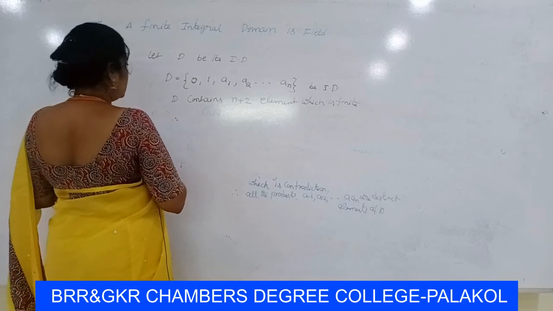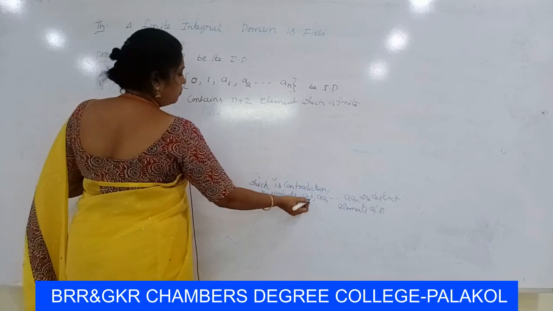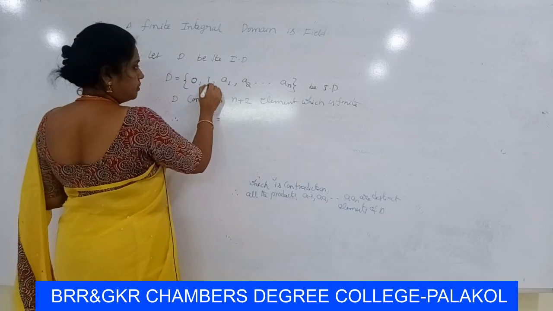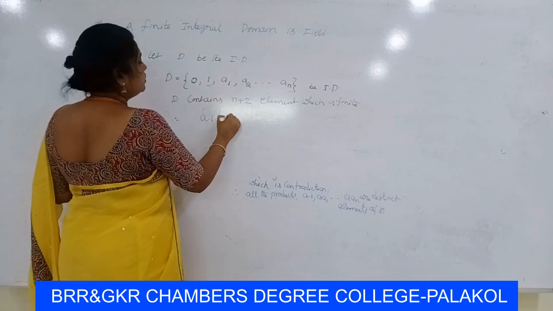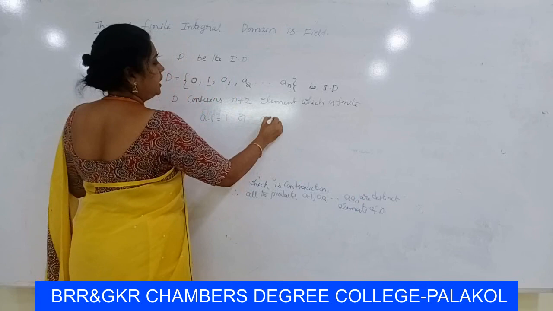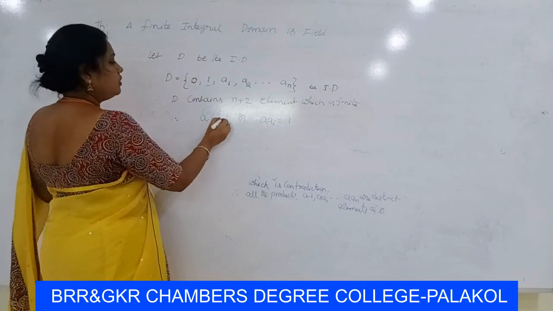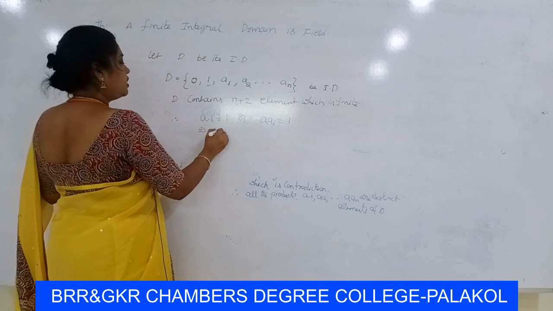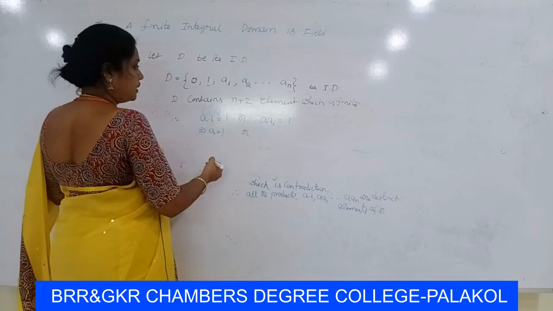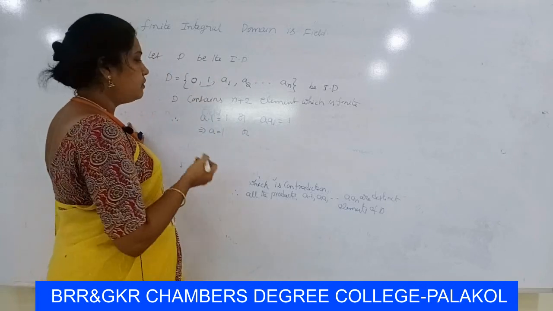So here the first product is a·1. Either a·1 is equal to the first element 1, or one of the products a·ai is equal to 1. If a·1 is equal to 1, that implies a is equal to 1, that is a is the unity element of R, but D already has the unity element 1.